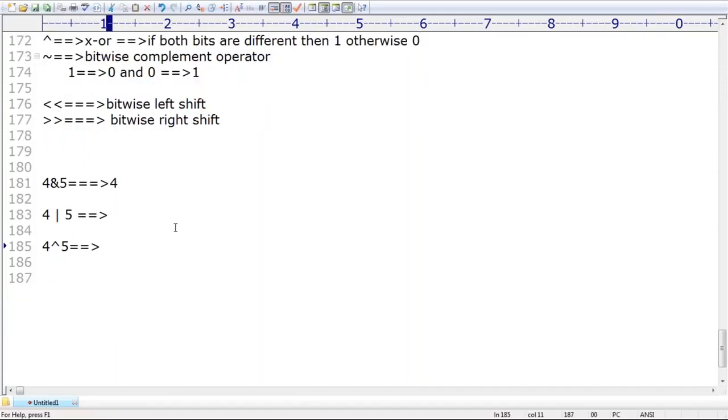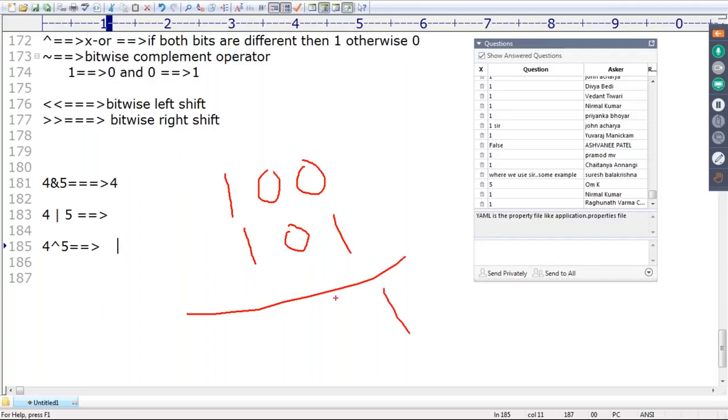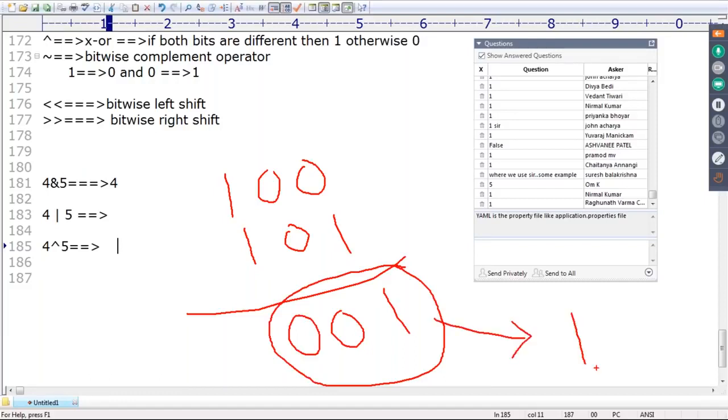4 XOR 5. Okay? Now 4 means what? 1 0 0. 5 means what? 1 0 1. Sir, 0 and 1, both are different, so 1. 0 0, both are the same, so 0. 1 1, both are the same, so 0. Then automatically 0 0 1. What about its value, sir? 1 is the answer. 0 0 1, its value is 1. 1 itself is the answer, sir.